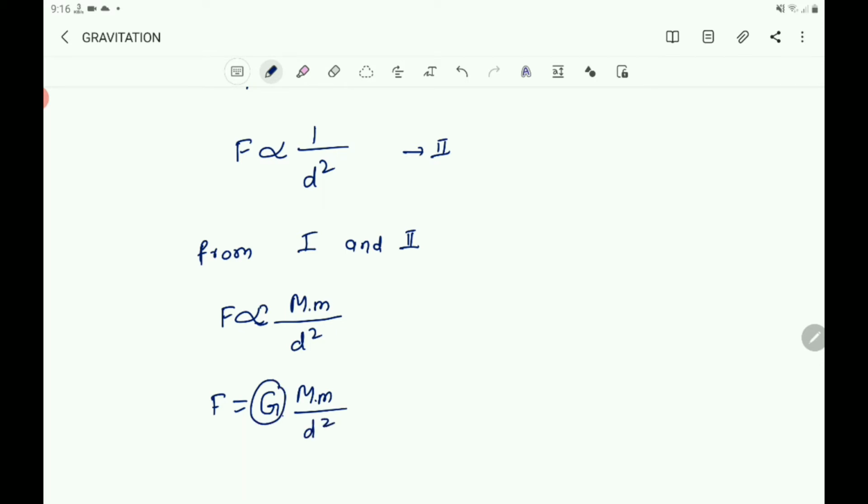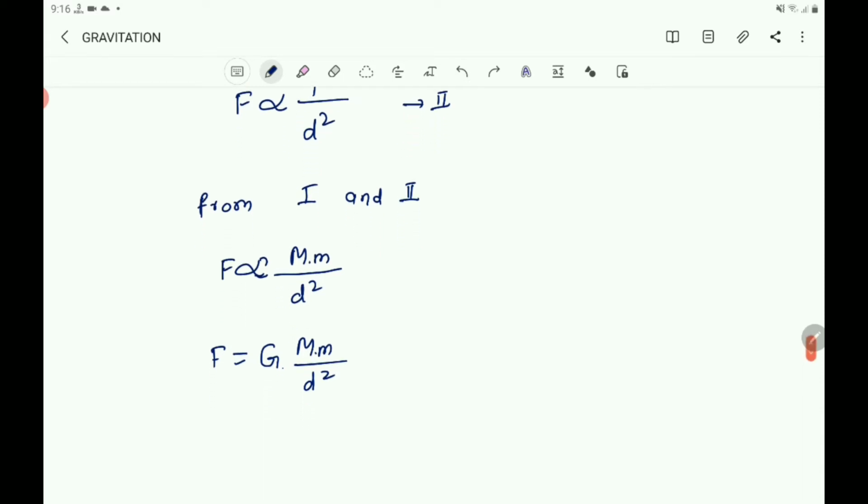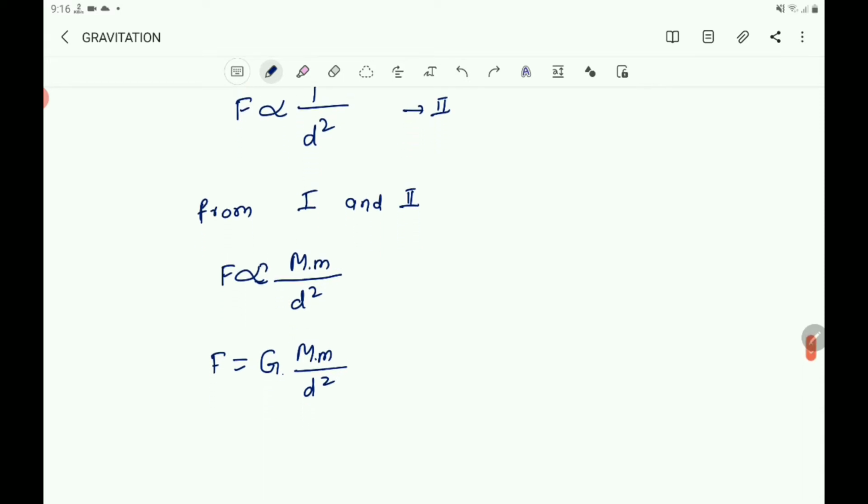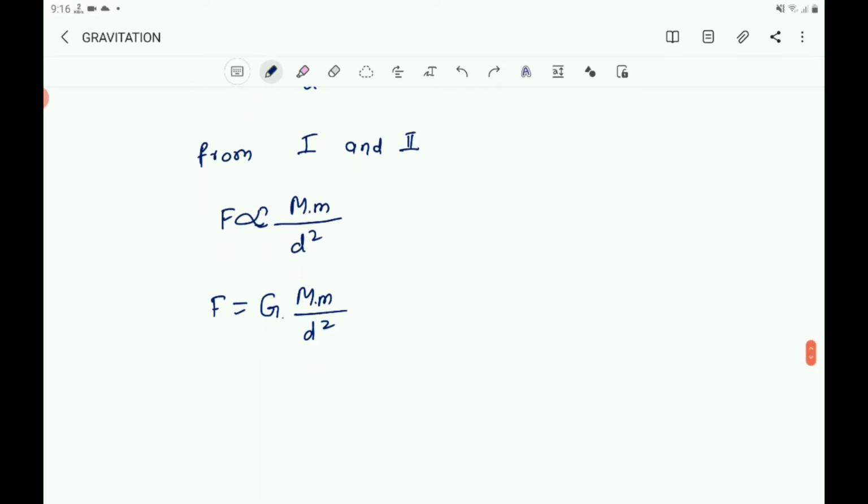Here G is the gravitational constant, which acts as a proportionality constant in the universal law of gravitation. Then you can also write F into d square equals G into M into m.